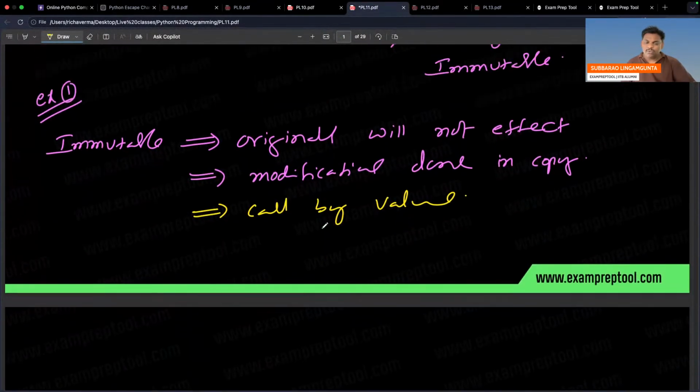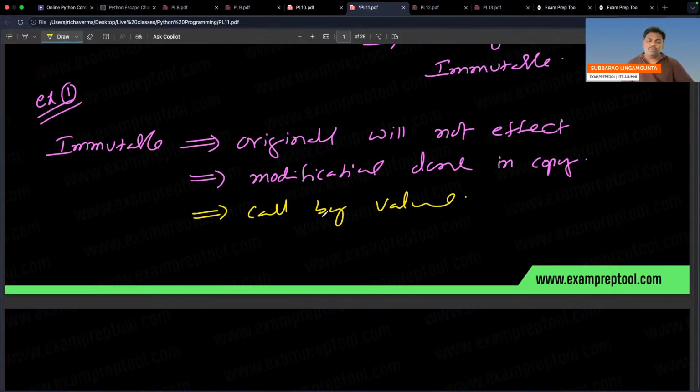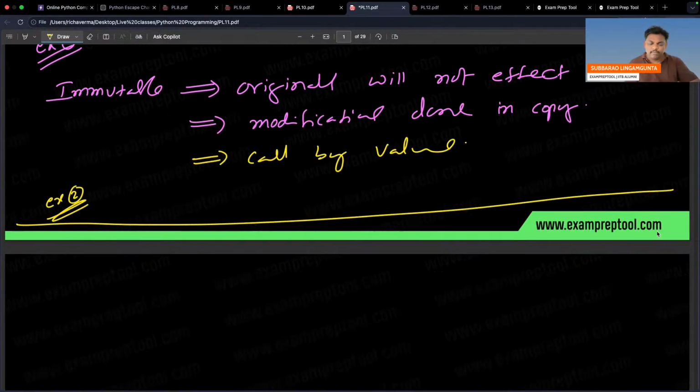So two examples we have done for immutable, example 1 and example 2. That's okay, the immutable story is completed. Now see the mutable story. Previously originals would not be affected; now originals will be affected.